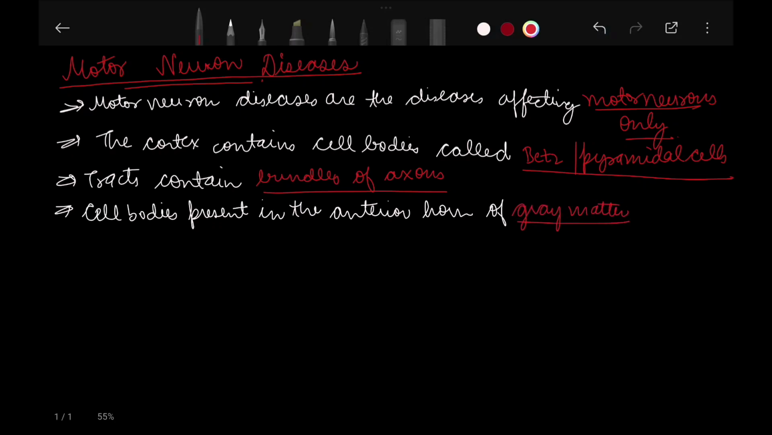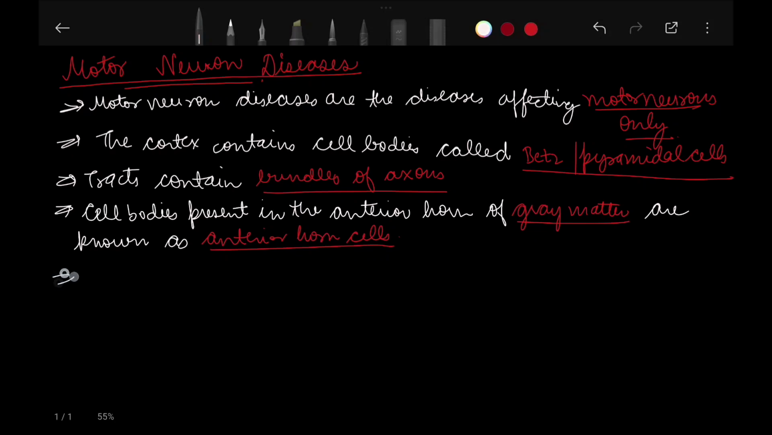After that, the cell bodies present in the anterior horn of the gray matter are known as anterior horn cells. So motor neuron diseases affect the motor neurons only, the cortex contains the cell bodies known as betz or pyramidal cells, and the tracts contain the bundles of axons. The cell bodies present in the anterior horn of the gray matter are known as the anterior horn cells.